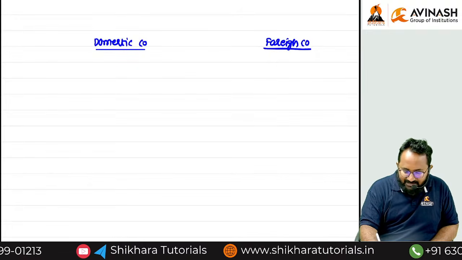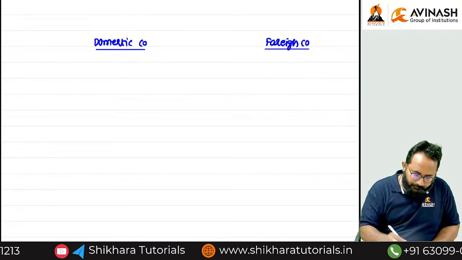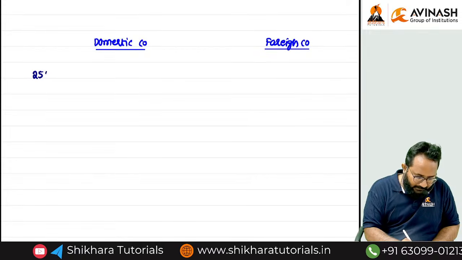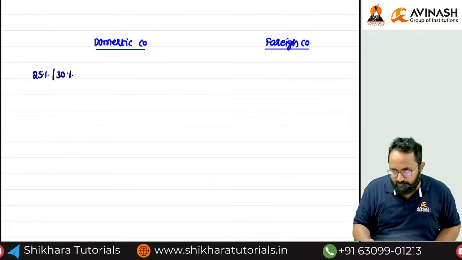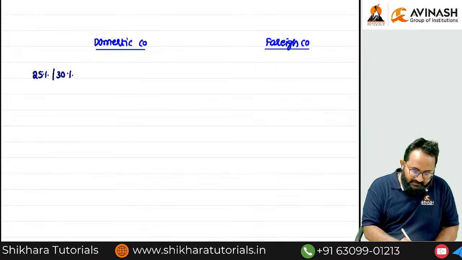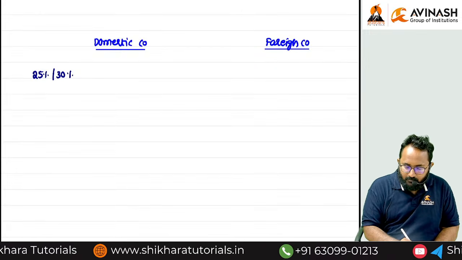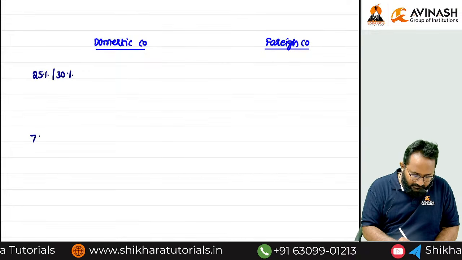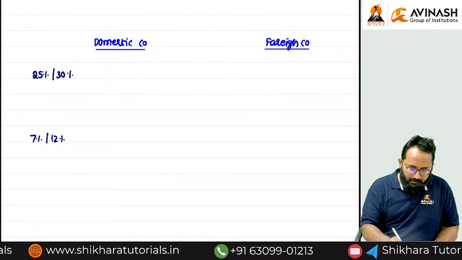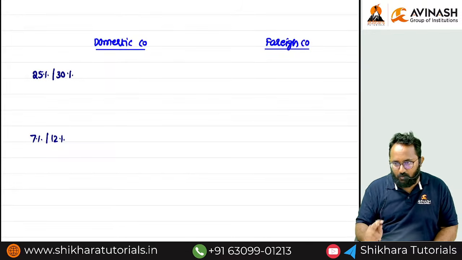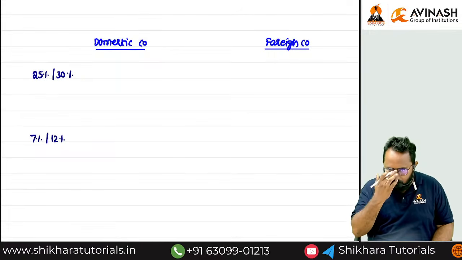What are the tax rates under normal? 25% or 30% income tax rate is there. Surcharge rates are 7% as well as 12%. But we have an option to follow section 115BAA as well as 115BAB.